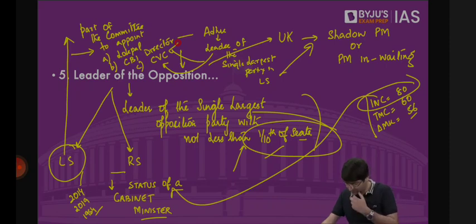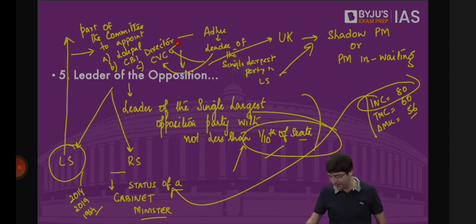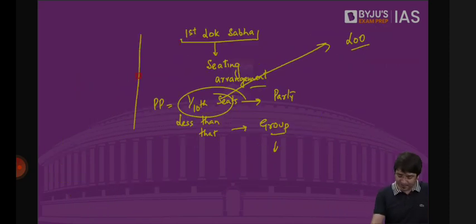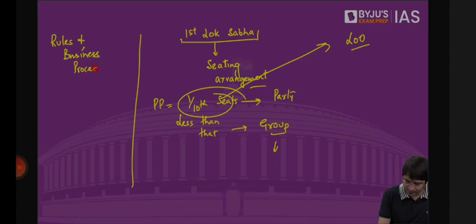So what if there is no minister from the Rajya Sabha and all ministers are derived from Lok Sabha itself? Who then would be the leader of the house in the Rajya Sabha? As of now, it has not happened, so we would not know what will happen in that case. So all these things are mentioned in the Constitution? No. All these things are mentioned in rules and business procedure of Parliament.